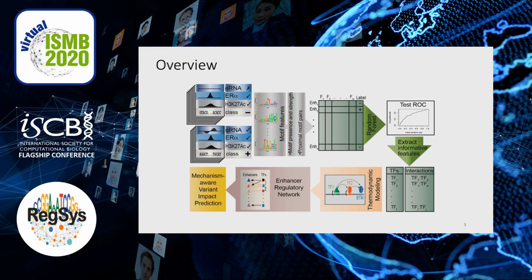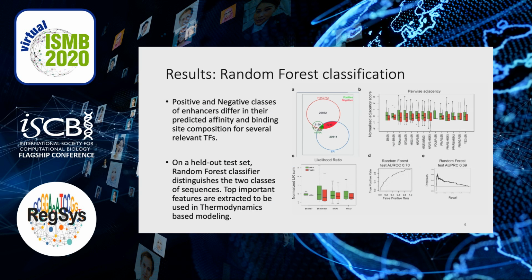This large set of features is then fed to a random forest model in order to extract the top most distinguishing features. The features, in terms of transcription factors and interactions, are then used in a thermodynamic-based model to gain insights into the ER-alpha regulatory network, in order to be able to point out the mechanisms underlying a variant's impact.